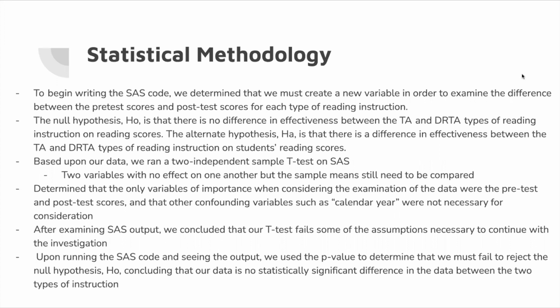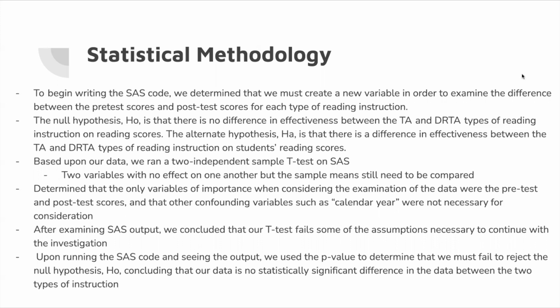We decided we needed this new variable, which was labeled diff in the SAS code, because the primary research question that we were examining was if there was a statistically significant difference in effectiveness between the two types of reading instruction, and in order to examine the difference between the two, we needed to subtract one from the other and examine the difference.